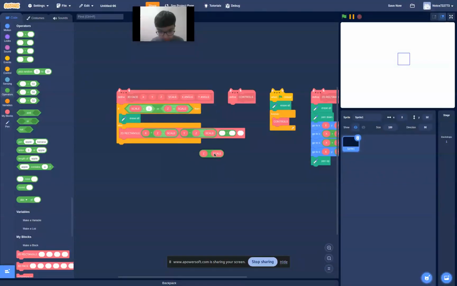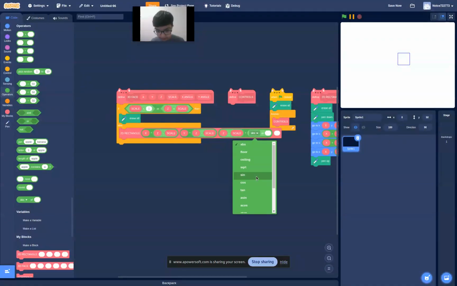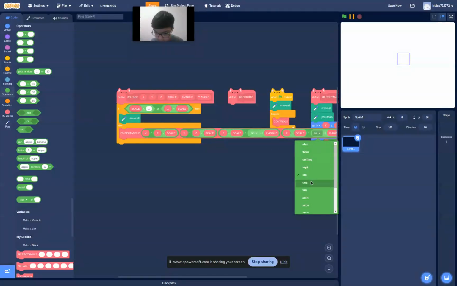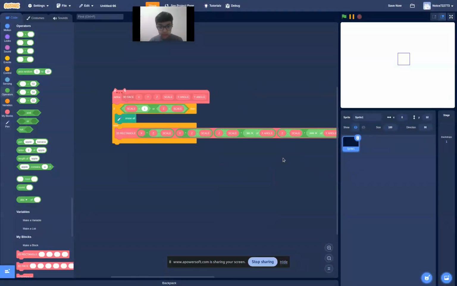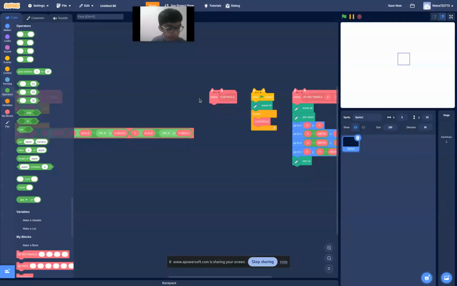Z minus scale times sine of X angle, duplicate that, set this to be cos, and change this to be Y. Oh, nice. Now this is much more cleared.